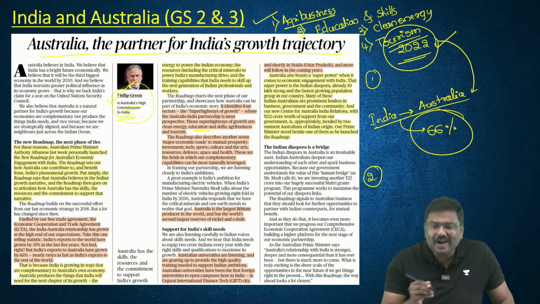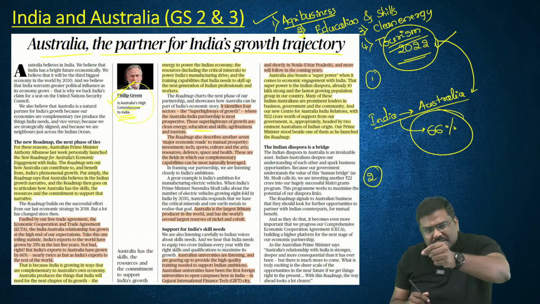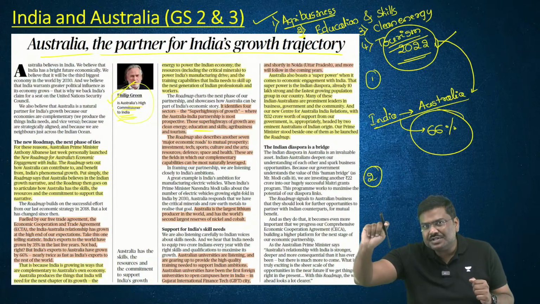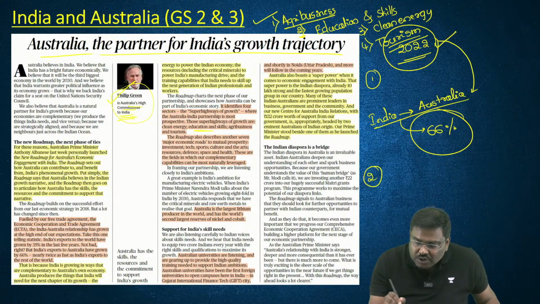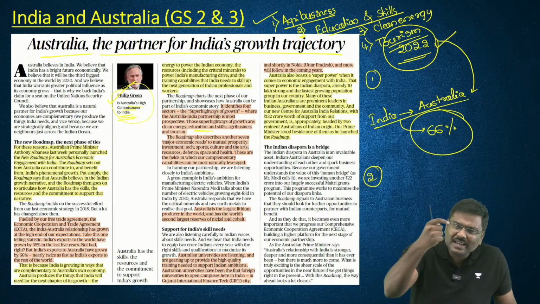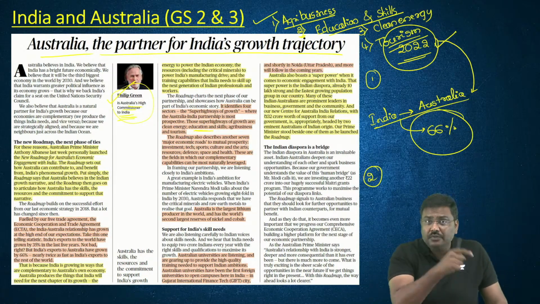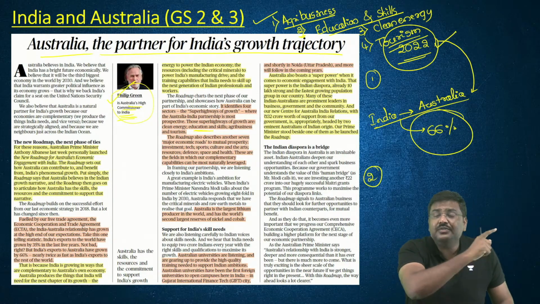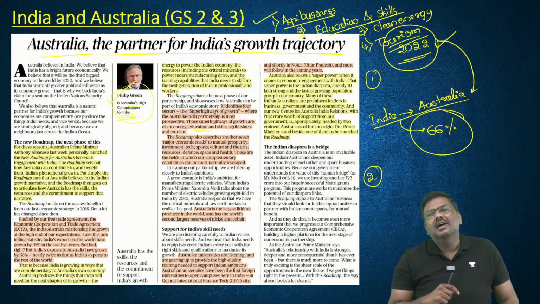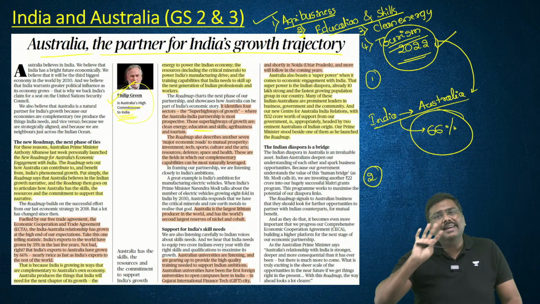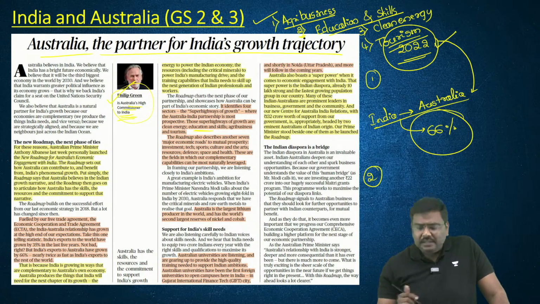For example, in the case of agribusiness, India imports pulses from Australia. There is a market that exists for Australian exports. For example, education and skill sets. Australian universities, one has already been set up in India. The first foreign university to set up a campus in India, in the Gift City, is from Australia. And many more campuses are yet to be set up in the coming days in India, and these are from Australia. That is in the context of education as well as skill sets.